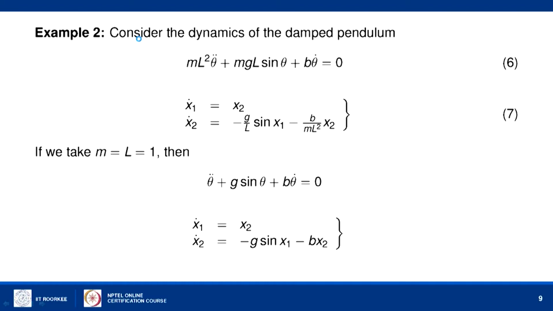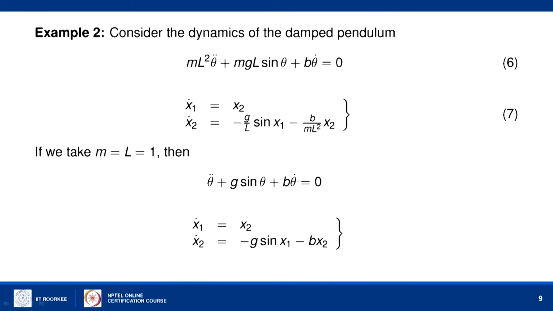So, now we will consider examples in which the Lyapunov function need not be in the form of an energy function. So, let us consider the system m L square theta double dot plus m g L sin theta plus b theta dot equal to 0. So, this is a damped pendulum problem. We have already seen this example. We have a pendulum of this type which is oscillating, and this is the theta value.